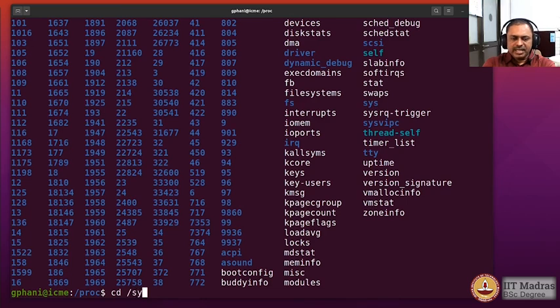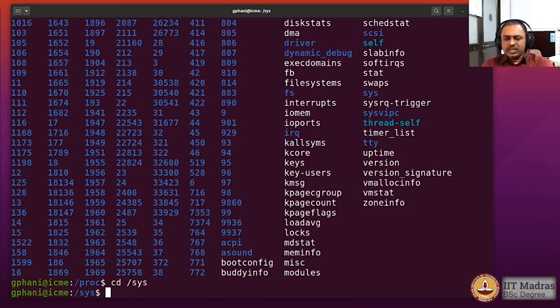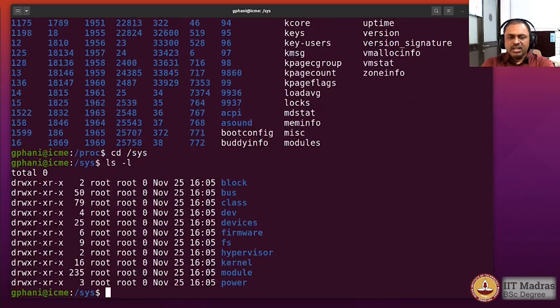Similarly, the /sys folder is also the same kind of a file system, which is actually much more well organized than /proc, because it's a slightly newer development in the Linux. And here in a very neatly organized directory structure, you would see that the information about the system is all collected and available for you to read and process in your scripts or any other use that you may want to have.